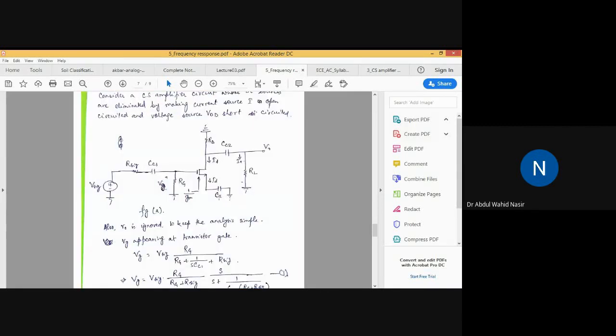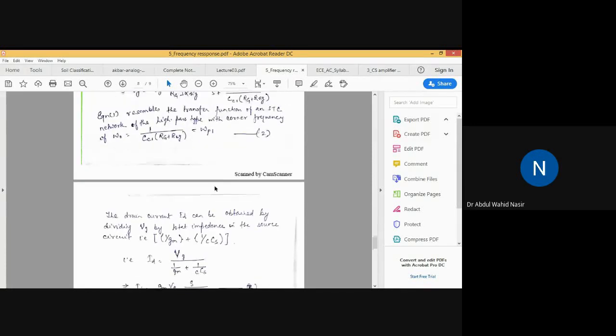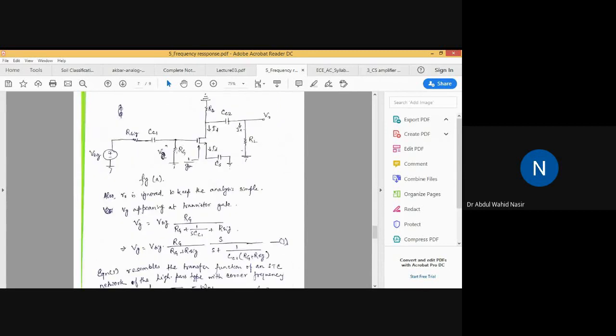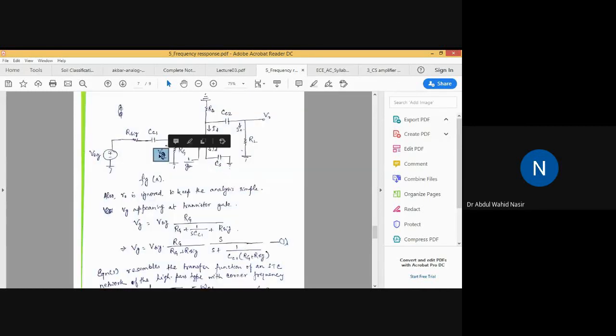Now how to find the current here? Simply, the current can be represented as voltage by total impedance. That same relation has been used. So what is the voltage across this terminal? It is nothing but VG. The same voltage VG is across this terminal also.